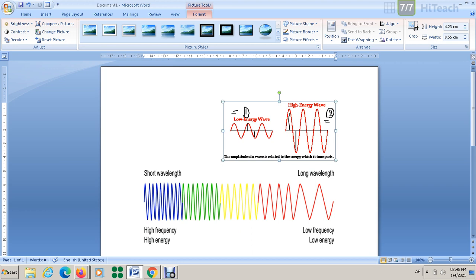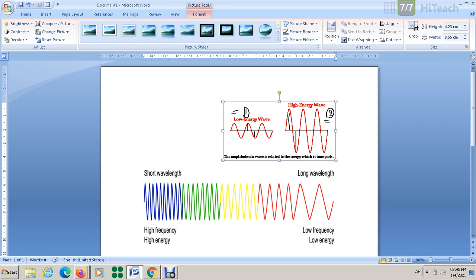Let's talk about the frequency. For frequency, greater frequency means more waves per second, which means what? A greater energy. It carries more energy. Again, for amplitude, a greater amplitude means more energy. The same for frequency. More frequency means more energy. It carries more energy.